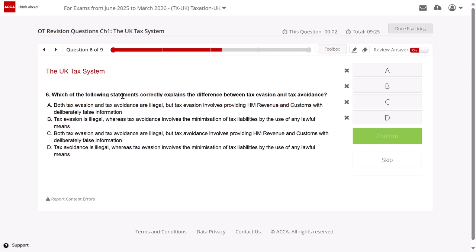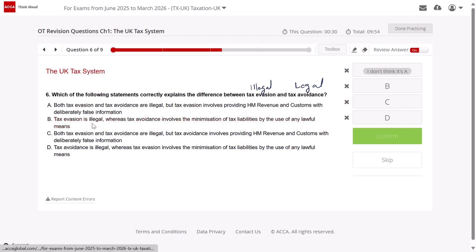Question 6. Which of the following statements correctly explains the difference between tax evasion and tax avoidance? So tax evasion is, can I say, something illegal, and tax avoidance can be legal, right? If it is done from the tax planning point of view, it can be legal, and tax evasion is definitely illegal. So option A, both tax evasion and tax avoidance are illegal, is ruled out.